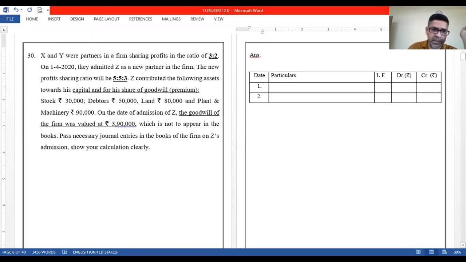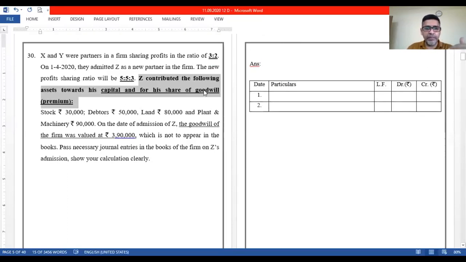The new profit sharing ratio will be 5:5:3. Z contributed the following assets towards his capital and for his share of goodwill premium. Now this is when goodwill premium is brought in kind. Capital can be brought in kind, we all know that, but goodwill also can be brought in kind. So for that purpose, I have selected the sum. Stock, debtors, land, plant and machinery, all these things are there.